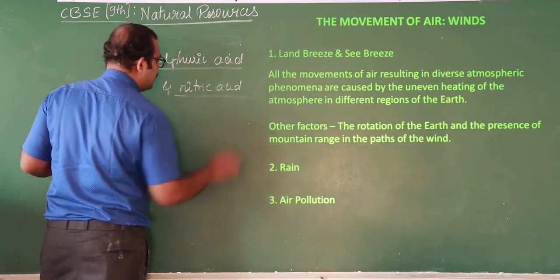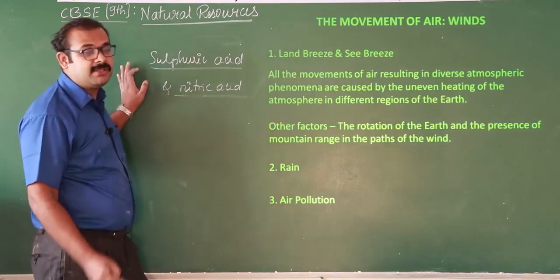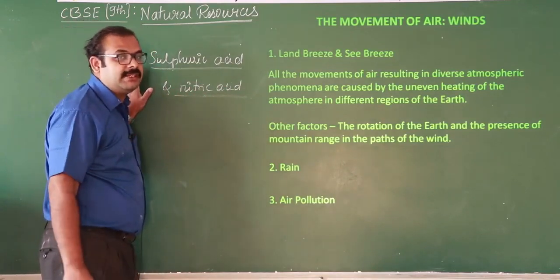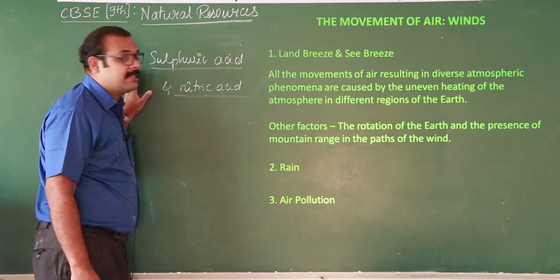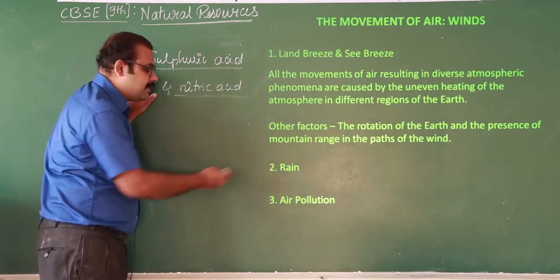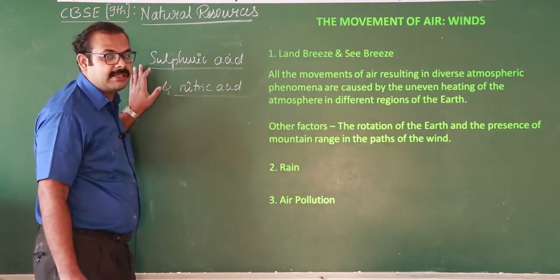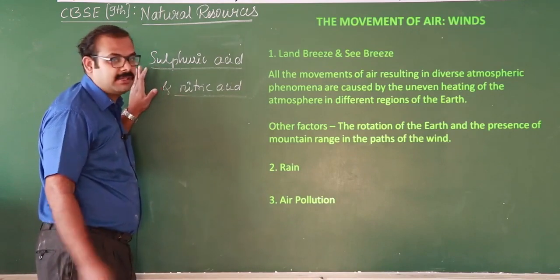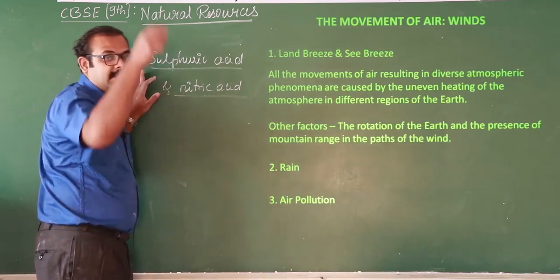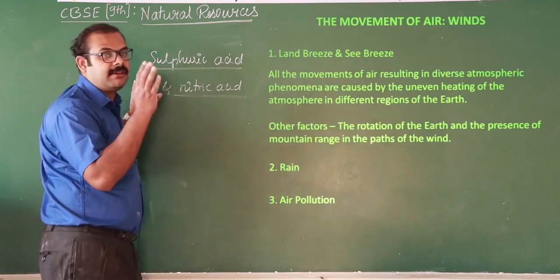In order to form sulfuric and nitric acid, the concentration should be high, meaning in highly polluted areas in some regions, they may cause acid rain. Acid rain means that sulfur dioxide and nitrogen dioxide mix with water, form sulfuric and nitric acid, and fall in the form of rain. That is what we call acid rain.